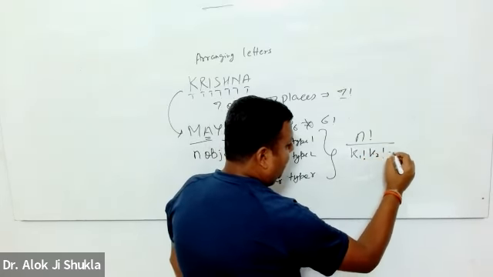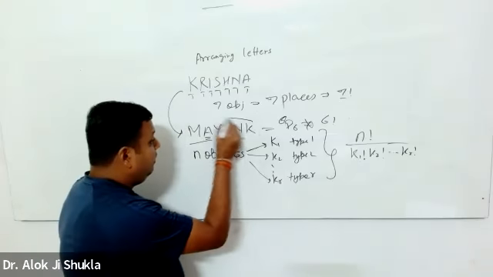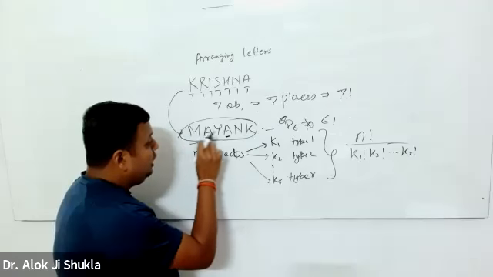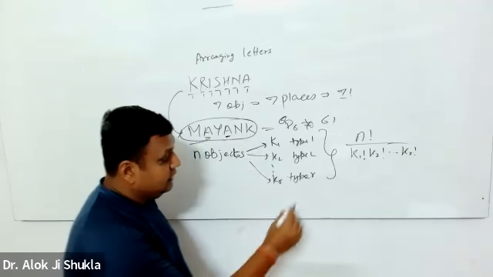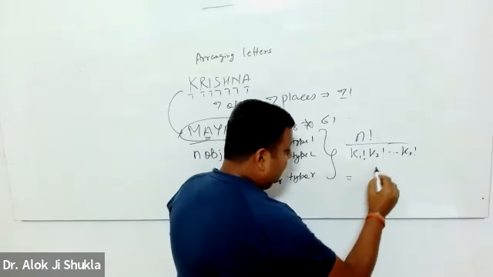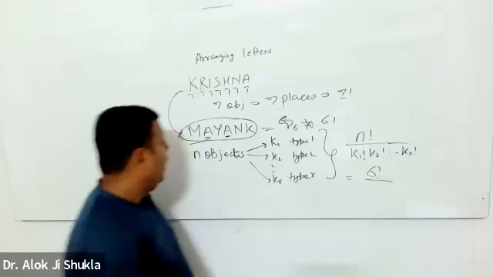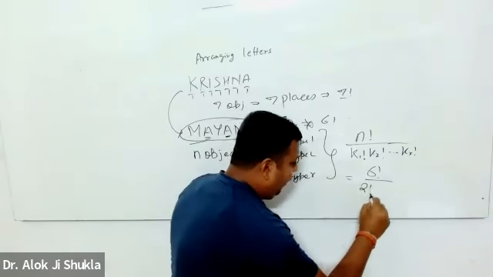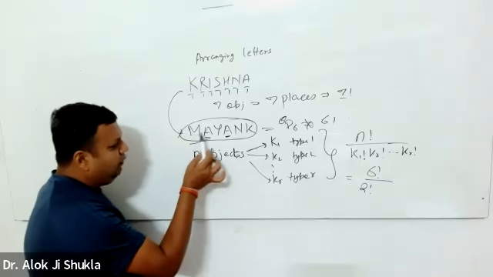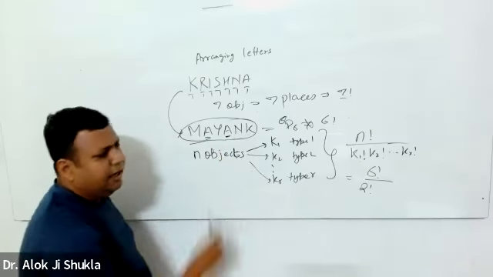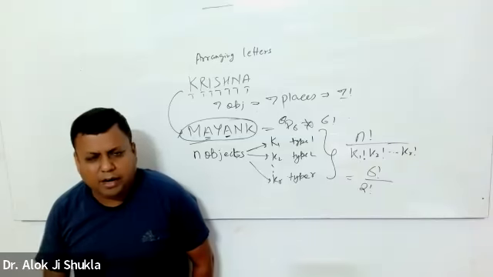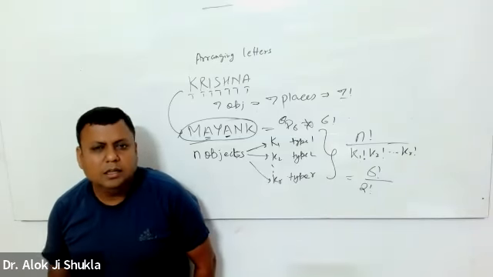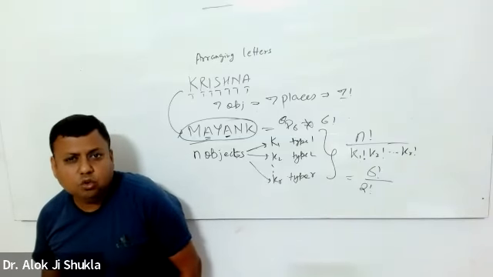So the number of ways of arranging Mayank is, I have 1, 2, 3, 4, 5, 6 objects. So 6 factorial, out of which there are double A's. Therefore, I have 2 factorial, and then 1 factorial for each of the other 4 letters. But I'm not writing 1 factorial because obviously that is 1 and division by 1 has no meaning.